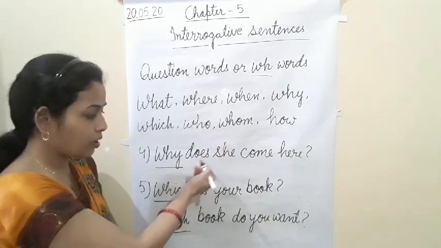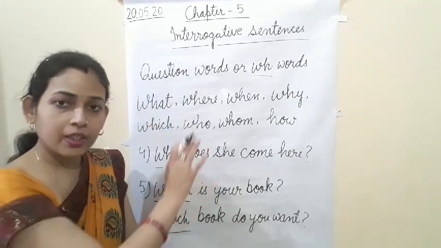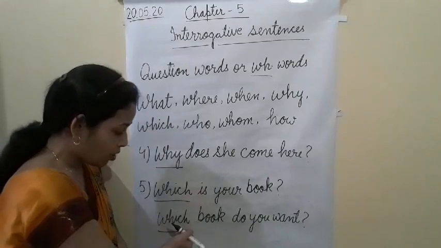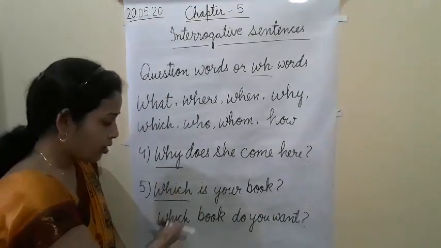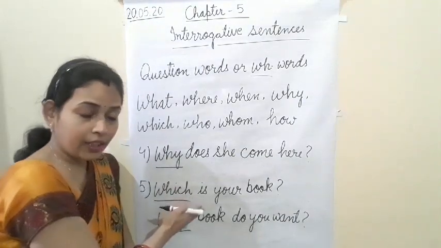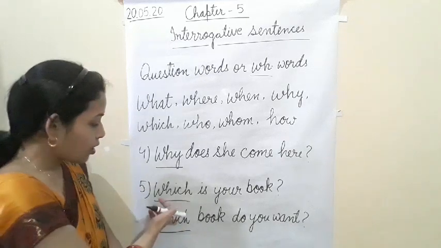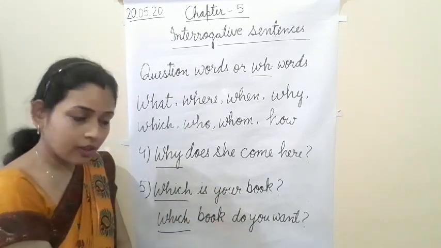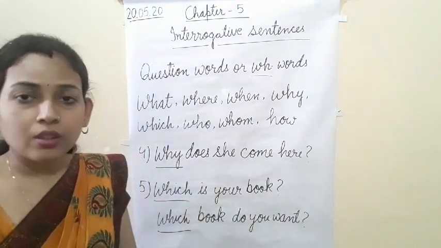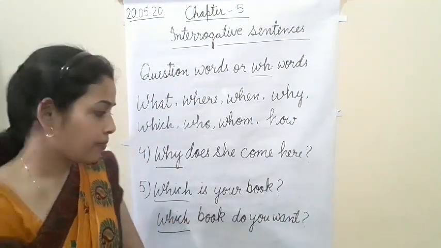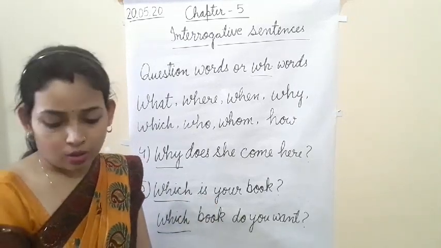Earlier I said, with WH, after that the helping verb will come and then the subject and then the main verb. That is okay, but sometimes we form question statements like that also. So in which, we get two kinds of which in the question word, or you can say in the interrogative sentence. This is one way, which is your book, and another way is which book do you want. So sometimes after which the helping verb will come, and sometimes after which a noun will also come. Clear?